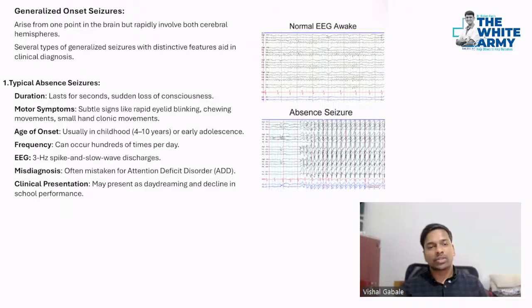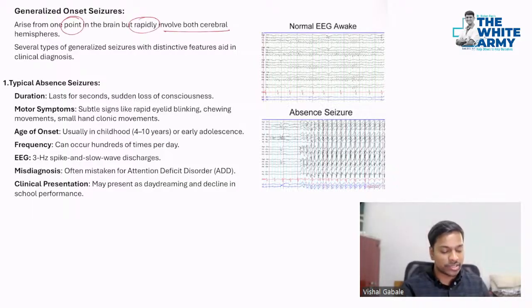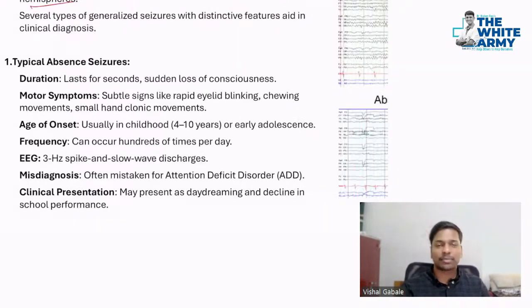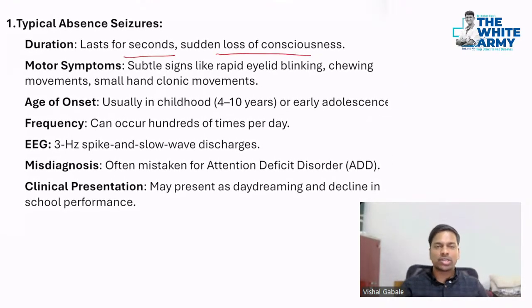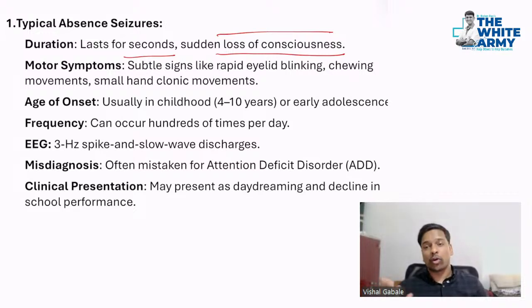First is generalized absence seizure. As I said, generalized usually starts from one point of the brain and then spreads and rapidly involves both cerebral hemispheres. So first is typical absence seizure. Typical absence seizure usually lasts for seconds. There is a sudden loss of consciousness, as I mentioned. Suppose I am taking a lecture over here and suddenly I pause for a second, and then I say, okay, what were we discussing? That's your absence seizure.